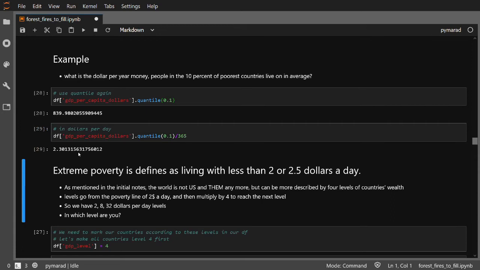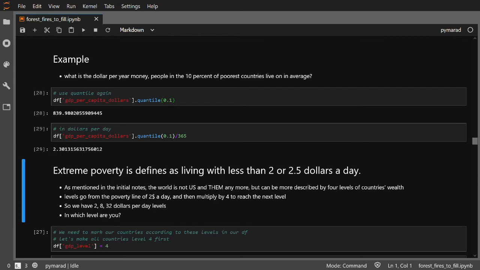So the conclusion from now is that 10% of the countries have only available for their people approximately $2.3 per day, which means that they live really in the condition of extreme poverty. Now back to our GDP levels.